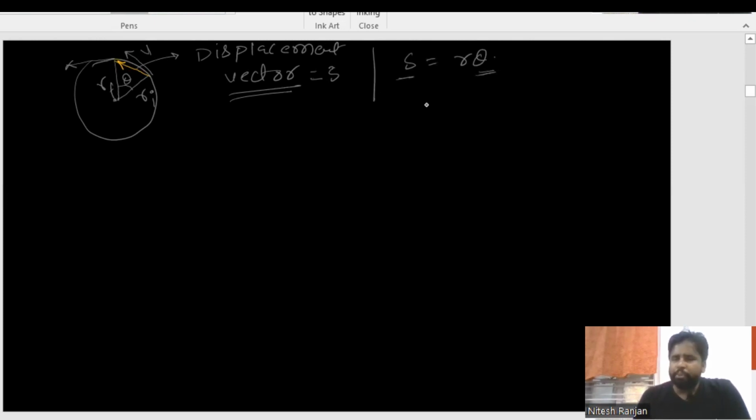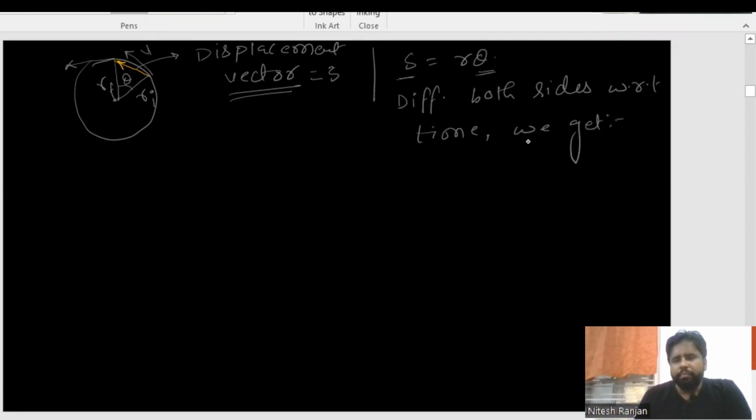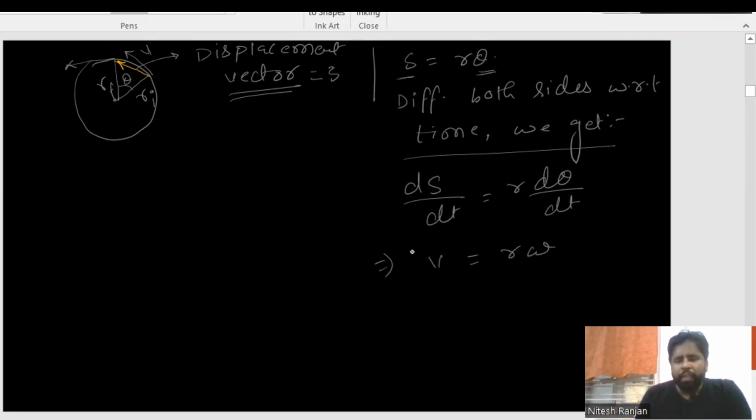If s is equal to r theta, differentiating both sides with respect to time, we get ds by dt is equal to r d theta by dt, and that way we can write v is equal to r omega.